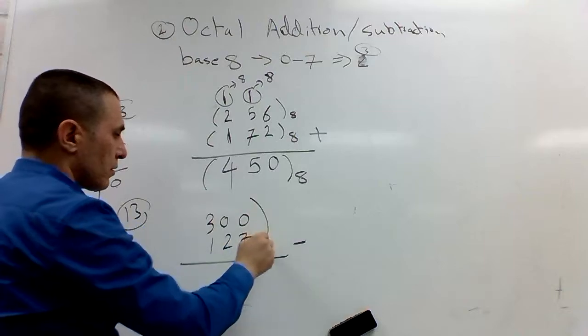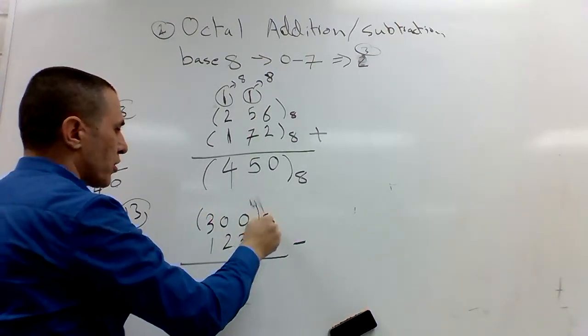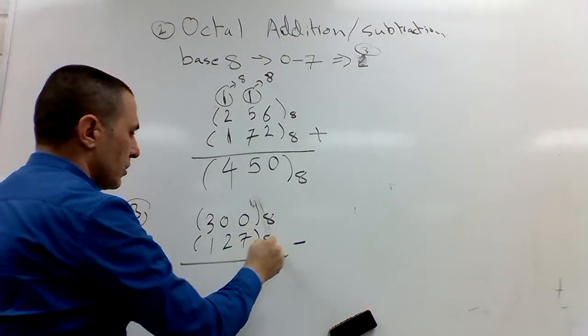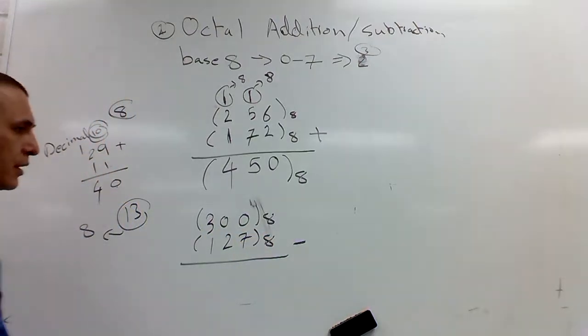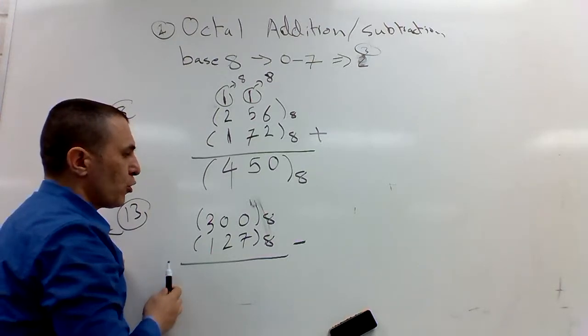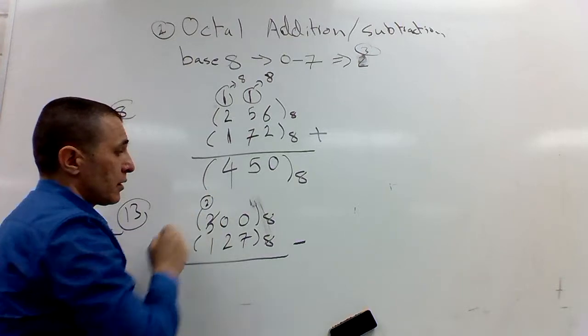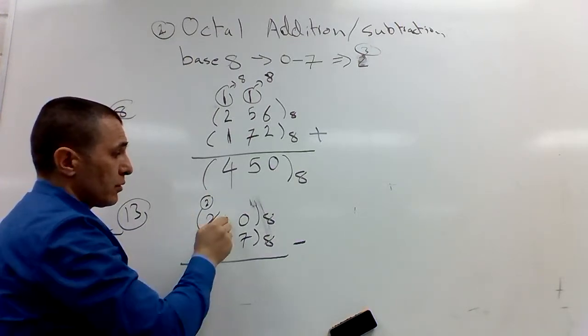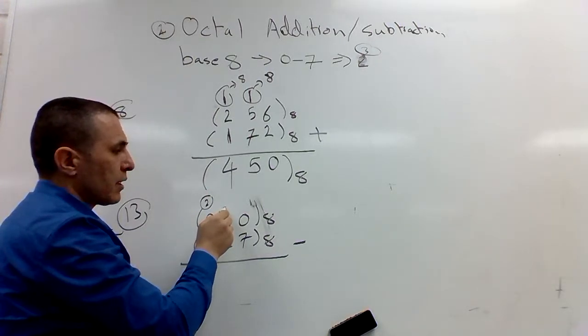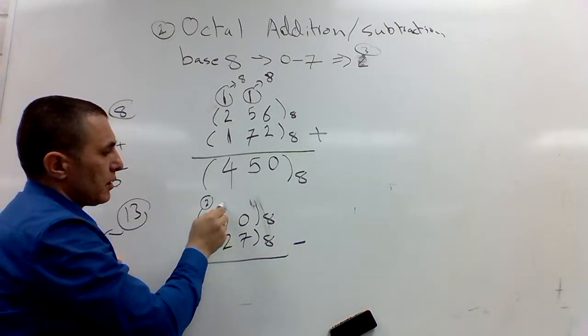And this is, let's do them separately. This is octal, base 8. Can I subtract 0 from 7? No. What do I need to do? Borrow. When I borrow, how much am I borrowing? I'm left with 2. I borrowed 8, which is 10 in decimal.